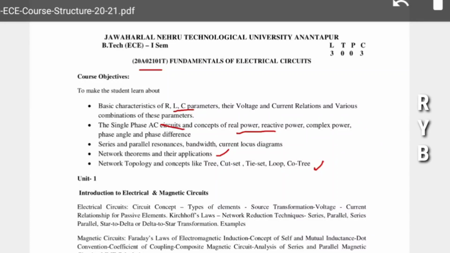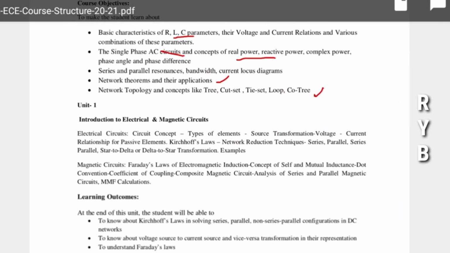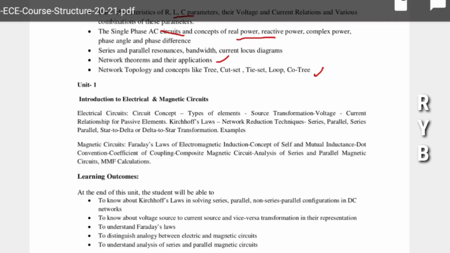Coming to unit 1, you can see unit 1 here: introduction to electrical and magnetic circuits. Let us start this unit 1. First of all, we have to see the entire syllabus and understand what topics we are going to learn. After that, we can go chapter-wise. Electric circuits and magnetic circuits are both combined and studied in the first unit.